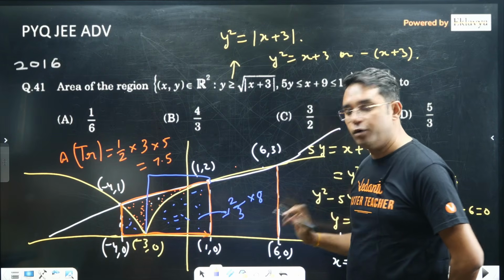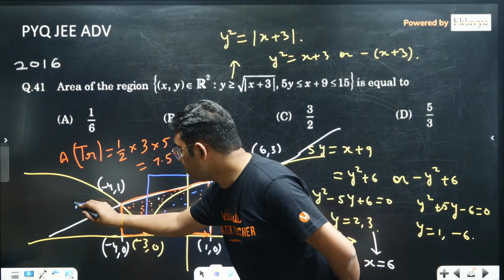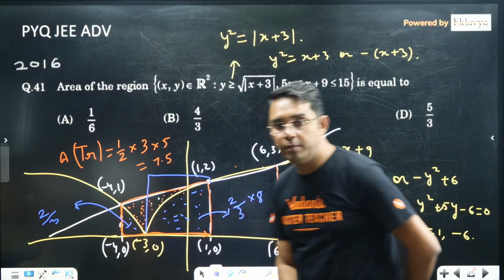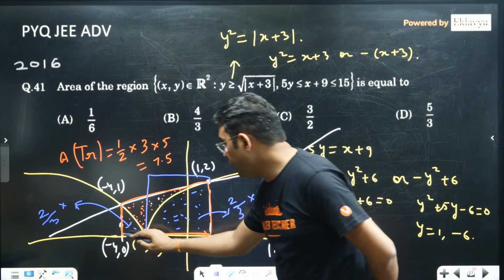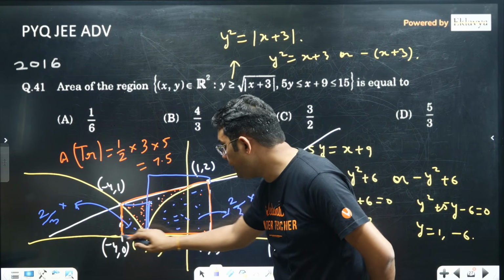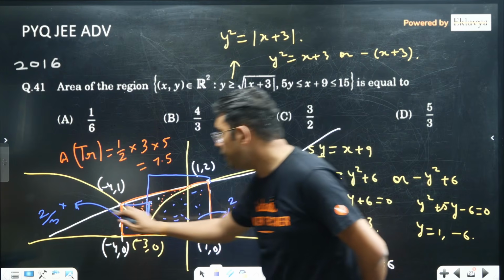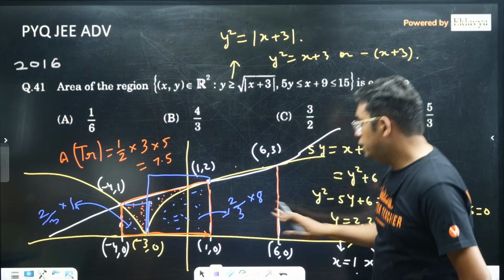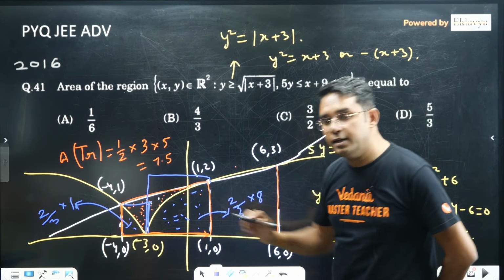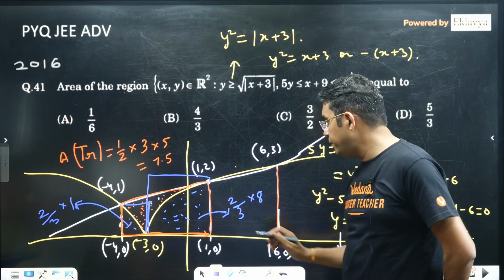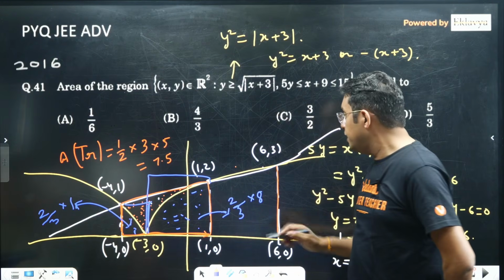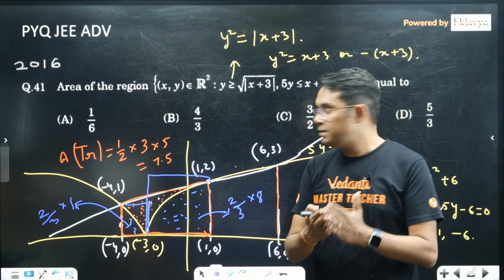So 16/3 for this, and similarly for this, if you find the area, it will be 2/3 into the area of this rectangle here, and that will be 1 here and 1 here, so 2/3 into 1. If you add these two, 16/3 and 2/3, so 16 plus 2, 18/3, so these two areas which we are supposed to subtract is actually 6.